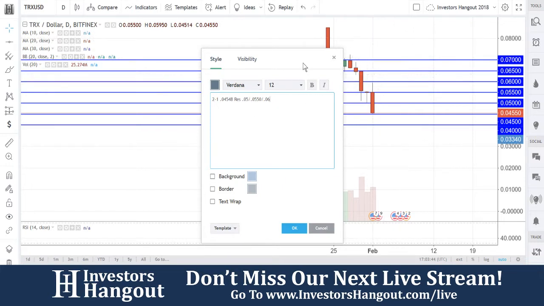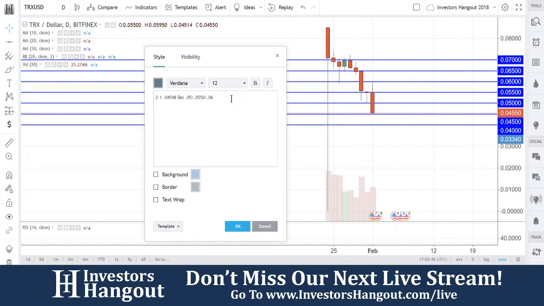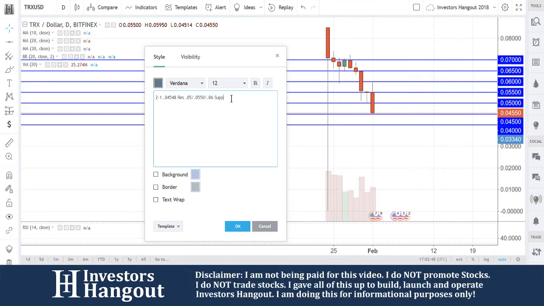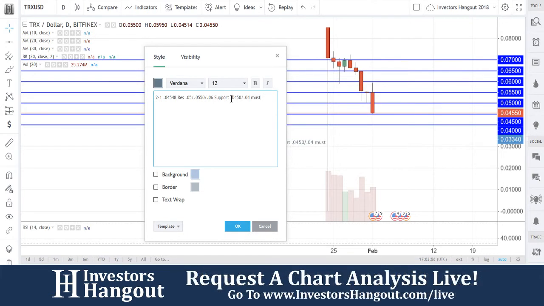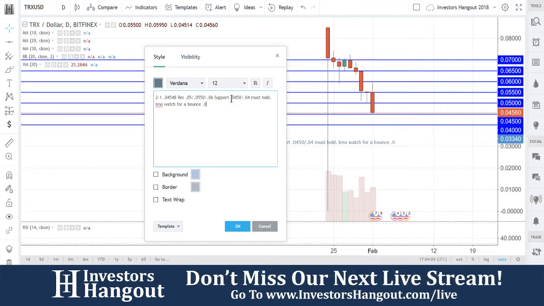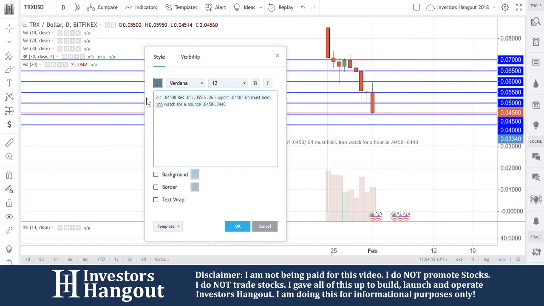0.7 is going to be a heck of a resistance level, but we'll worry about that once we get back up there. Support levels right now are going to be that 0.450 and that 0.4 must hold. In my opinion, watch for a bounce, 0.450 to 0.440 based on the 30-minute chart. Okay, that's what we got to pay attention to.